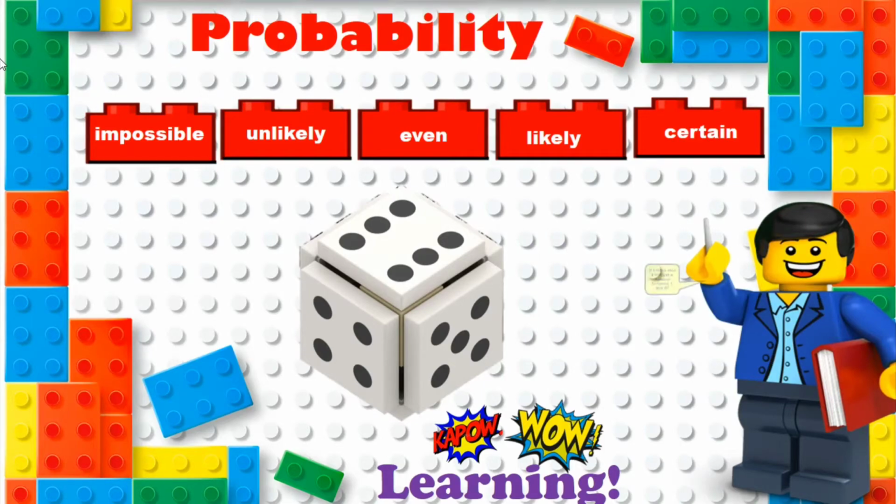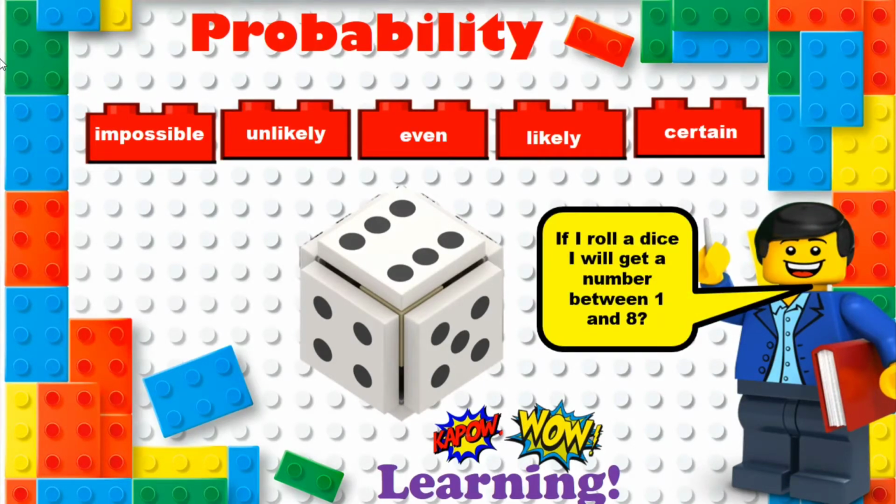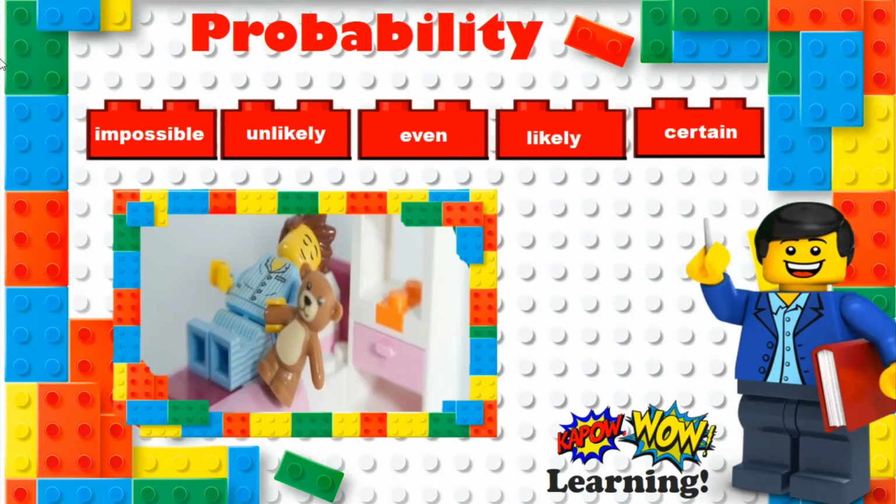Right, we've got a dice problem again. If I roll a dice, I'll get a number between 1 and 8. So what do you think that is? Impossible, unlikely, even, likely, or certain? Have a pause, have a thought. Okay, and you should have said certain. You will definitely get a number between 1 and 8 on the dice. Okay, so that was definitely a certain chance.